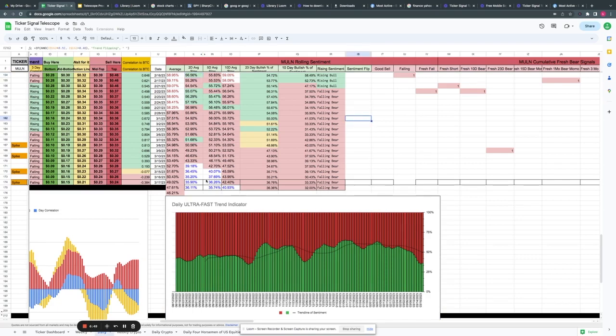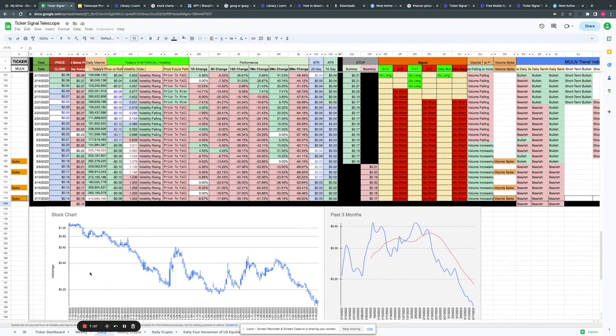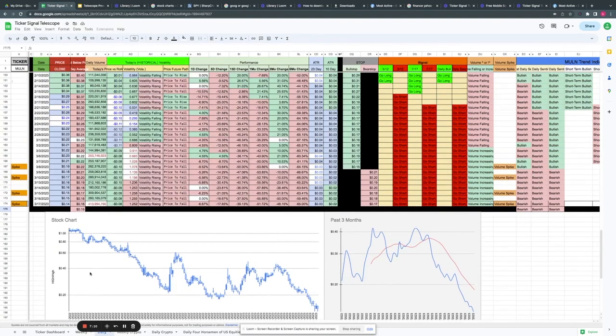So when you see the same thing but in reverse, where right now we're at the very, very lows, what I would expect is if I can see bullish price action start to go positive here, especially on the 10-day, especially on the 23-day, what we would start to look at truly is for a resumption of bullish momentum or bullish price action inside of MULN again. But this has just been a quick review of the most active daily ticker in the stock market.